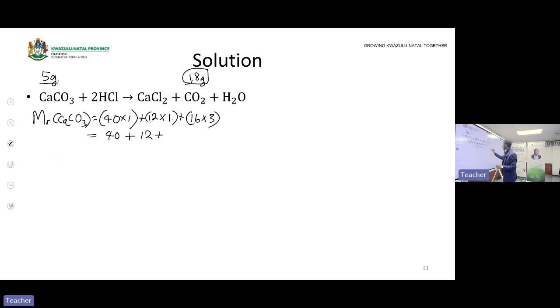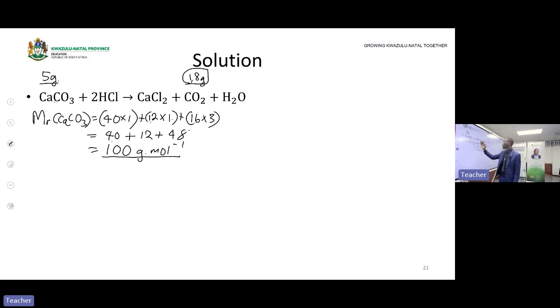So the molar mass will be 40 multiplied by 1 is 40, plus 12 multiplied by 1 is 12, then 16 times 3, that is 48. When we add 48 plus 40 plus 12, this gives you 100 grams per mole. Do not forget to include units. This is the molar mass of calcium carbonate.